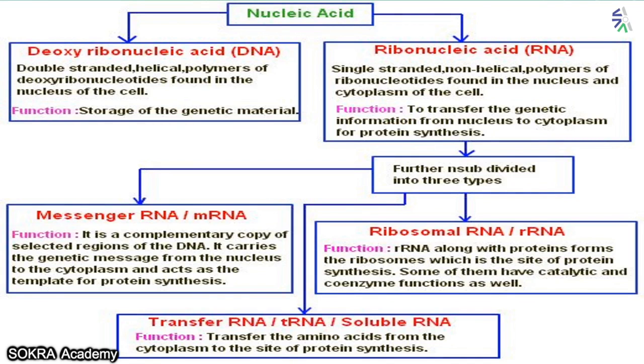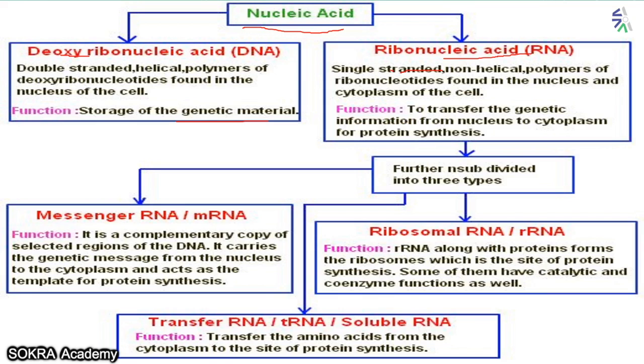Okay, here there is a quick review of what we just studied, that is nucleic acid. There are two types of nucleic acid, DNA and RNA. DNA is double stranded, and its function is to store the genetic material. RNA is single stranded. What is the function of RNA?